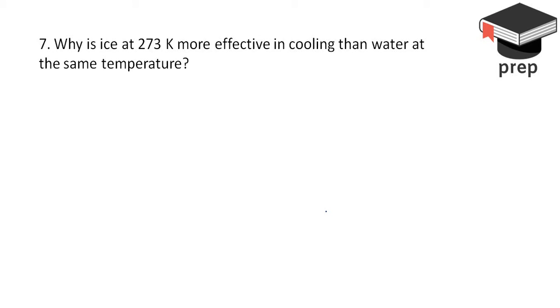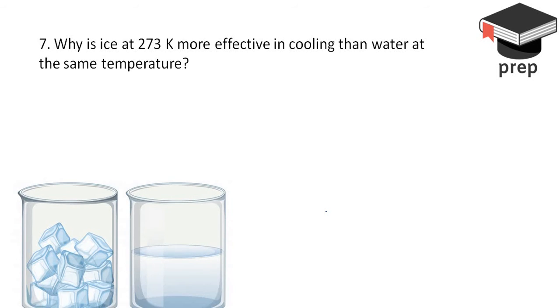Now moving on. The next question is, why is ice at 273 Kelvin more effective in cooling than water at the same temperature? So a little bit part of this particular question we have already done in the previous question. So let us consider 273 Kelvin, which can also be written as 0 degrees Celsius.